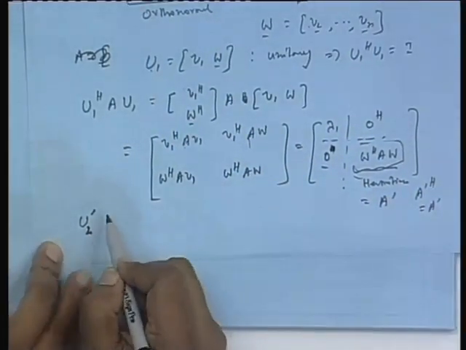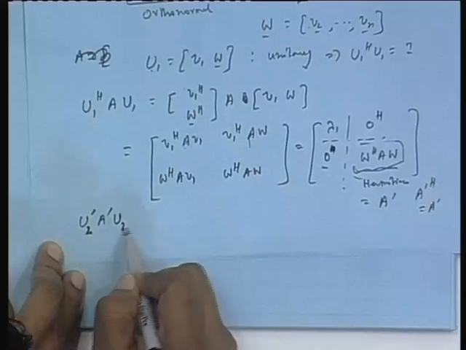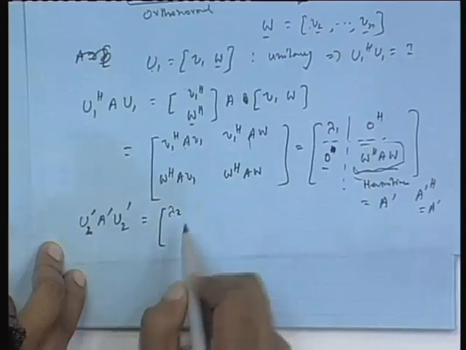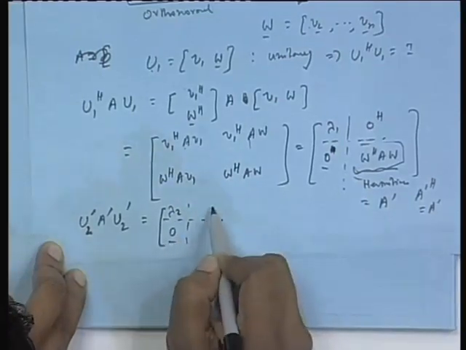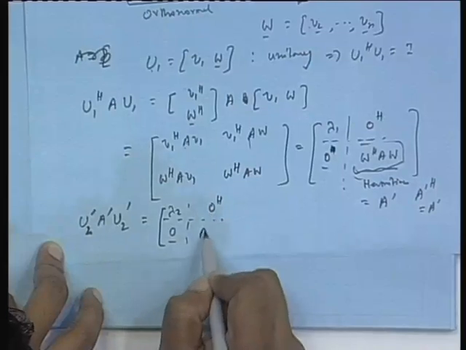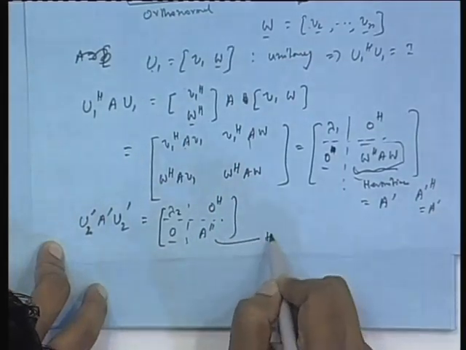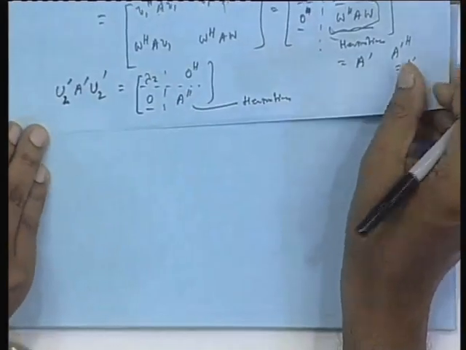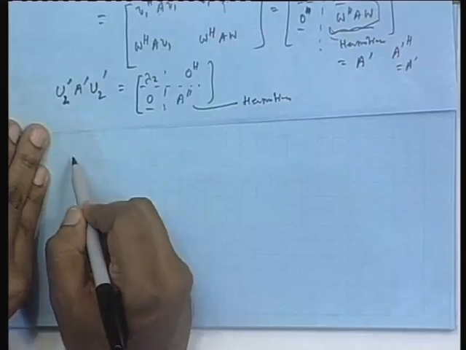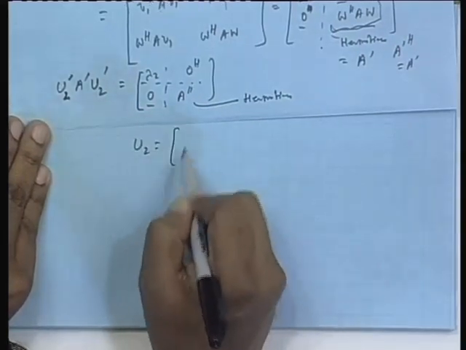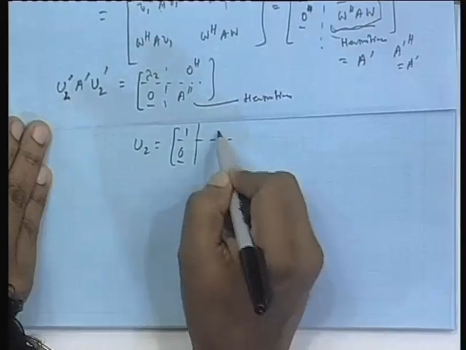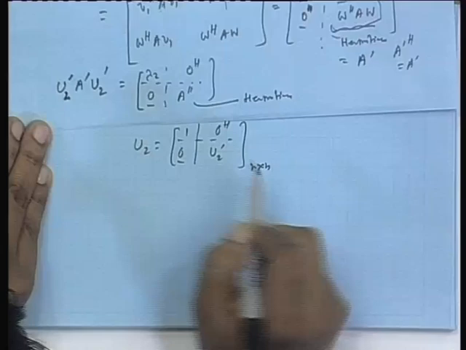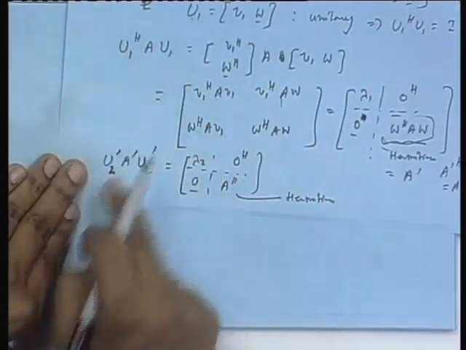So, u 2 prime, so that u 2 prime Hermitian A prime u 2 prime is again taking up this kind of structure, some eigenvalue lambda 2, 0, 0 Hermitian, and then another Hermitian matrix, say A double prime. Okay. So, now if I define u 2 as simply 1, 0, 0 Hermitian and this u 2 prime, then again it becomes n cross n, because our problem was that one matrix u 1 is n cross n, this is n minus 1 cross n minus 1.